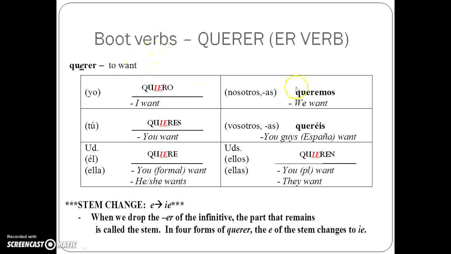Look at nosotros and vosotros: we have queremos, queréis. These E's did not change. Why not? Because they're outside the boot. So this is why they are called boot verbs. If you're still a little confused, I can show you the boot verbs again.